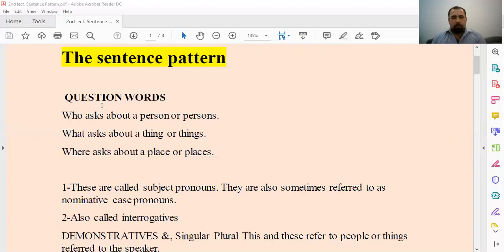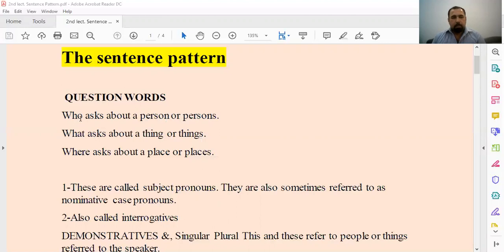Okay. So here we have, for example, who, which asks about a person or persons, plural people. Who is used for people or for a person. What asks about a thing or things.